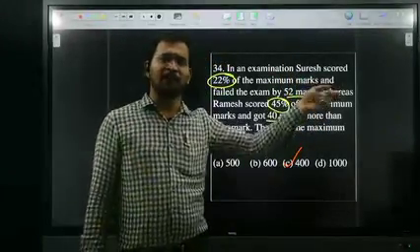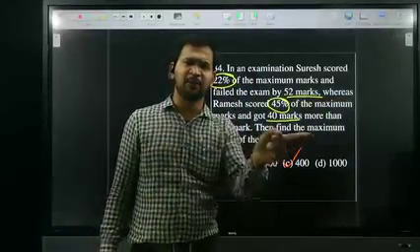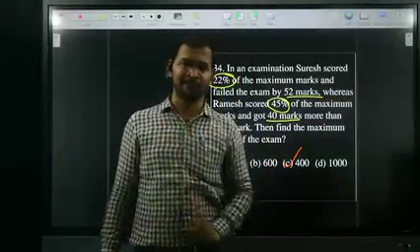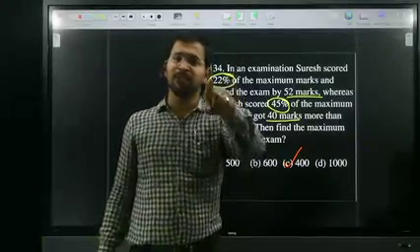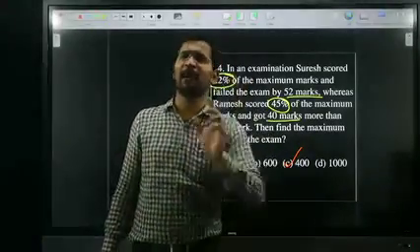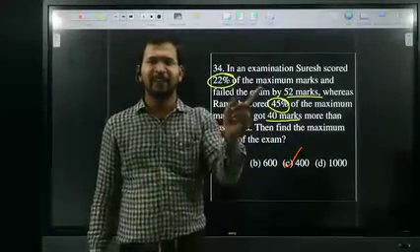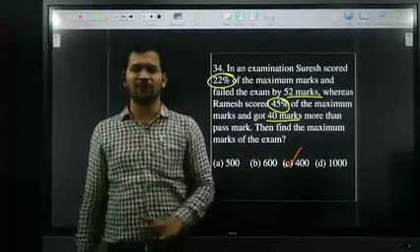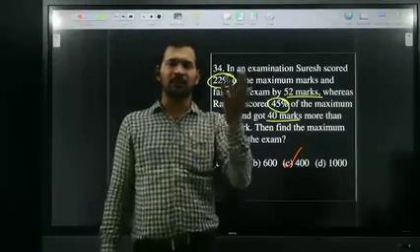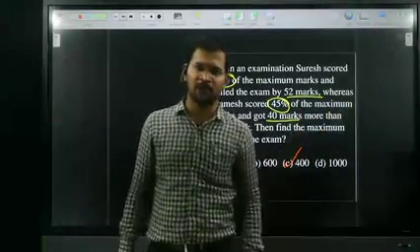Fail by 52 is nothing but minus 52. Got more is nothing but plus 40. Minus 52 plus 40. Difference is 92. So in terms of percentage, 23%. In terms of marks, 92. 23% of the marks is nothing but 92. Then 1% is nothing but 4. Then I need total marks. Total marks is nothing but 100%. 100% is nothing but 400. Your option is 400.